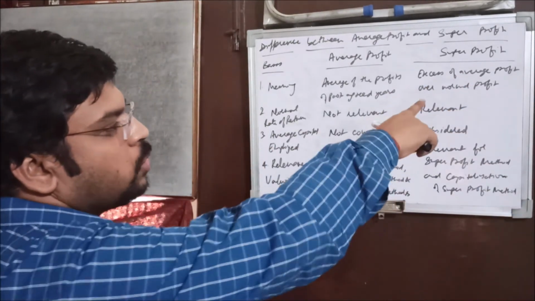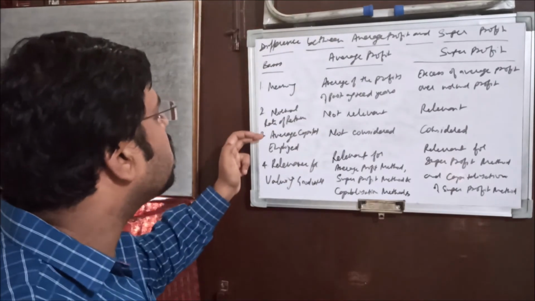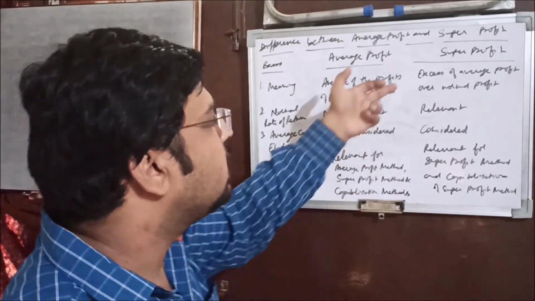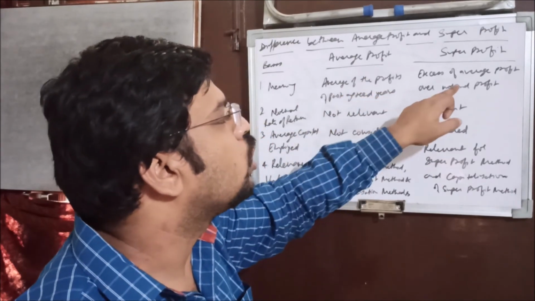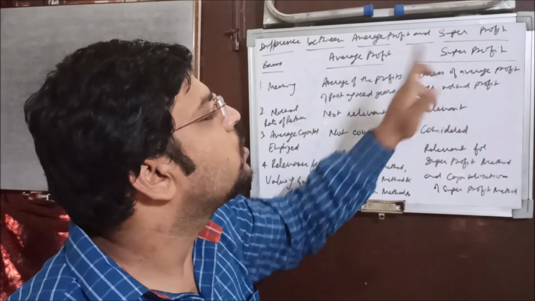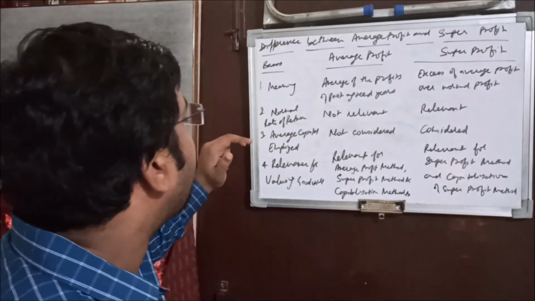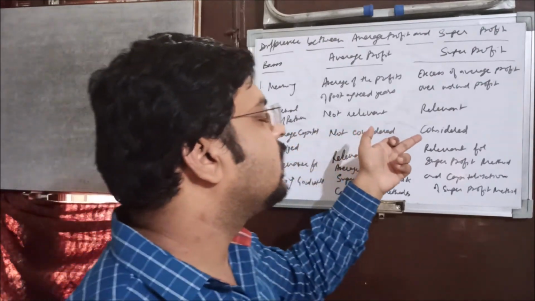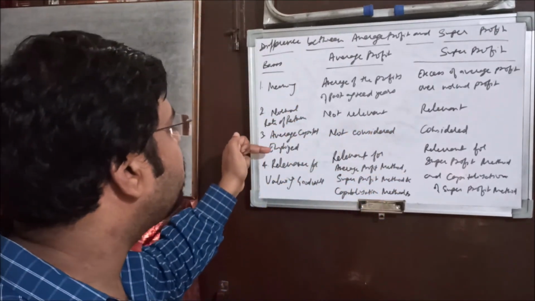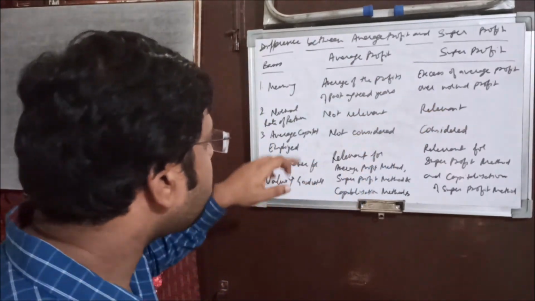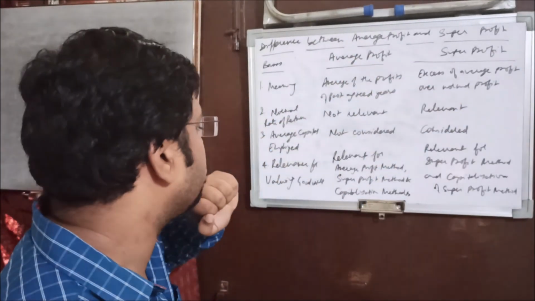And what is normal profit? That already you know. Normal rate of return: in average profit it is not relevant, not considered at all, but in super profit it is relevant, because normal profit is calculated with the help of normal rate of return. Only then the super profit can be calculated. Average capital employed is not required, not considered in average profit, but in super profit it is considered, because on the basis of average capital employed your normal profit is calculated. And only then super profit can be calculated.